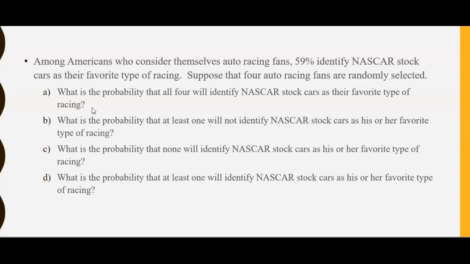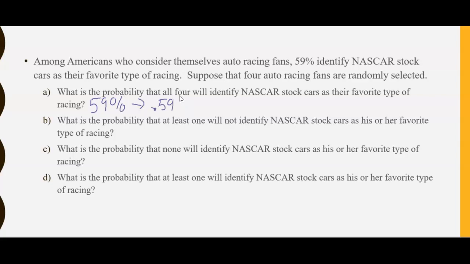So for A, we simply use the idea of independent events, right? Randomly selected people. So that's 4 randomly selected people. We need to take the probability of each individual person, which would be 0.59, because we have 59%. Percent becomes a decimal by shifting 2 places to the left. So 59% is the same thing as